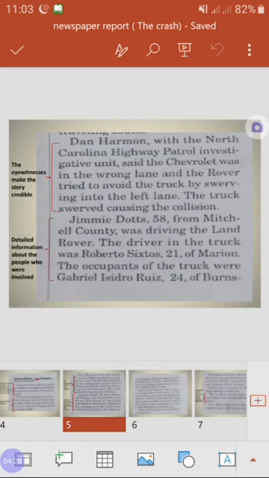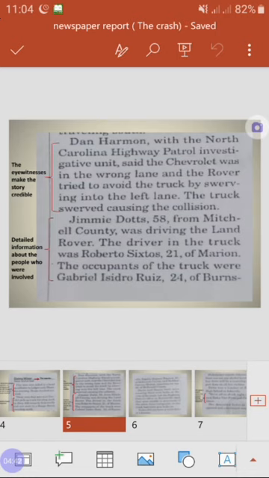Jimmy Dotz, 58, this was his age, from Mitchell County, was driving the Land Rover. The driver in the truck was Roberto Sixtos, 21 of Marion. So here we have 2 drivers. The driver of the Land Rover was Jimmy Dotz, and the driver of the truck was Roberto Sixtos.